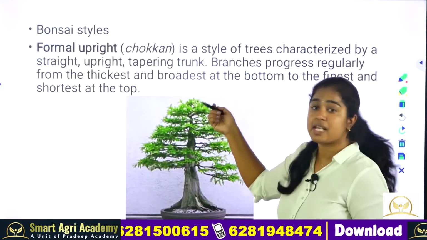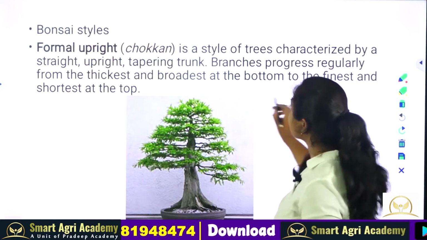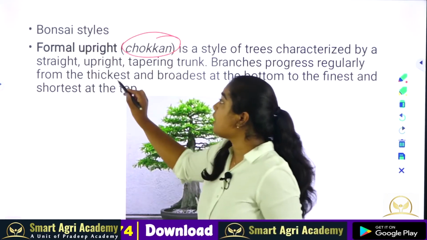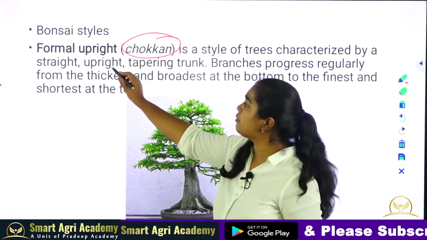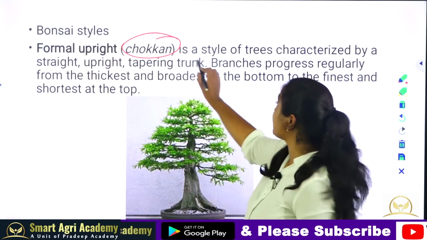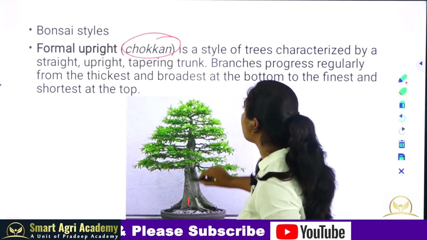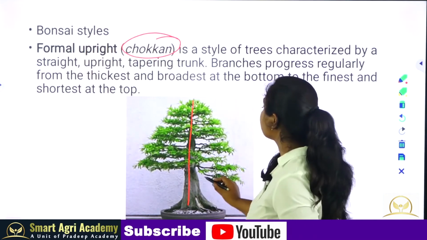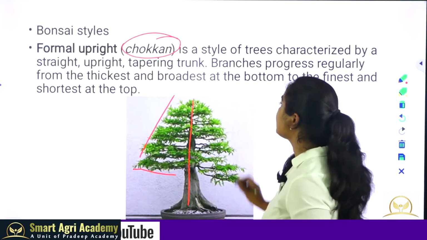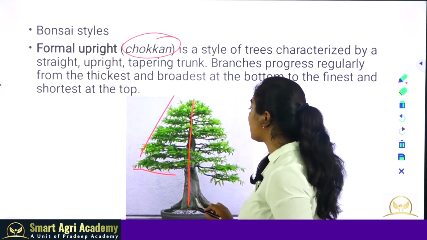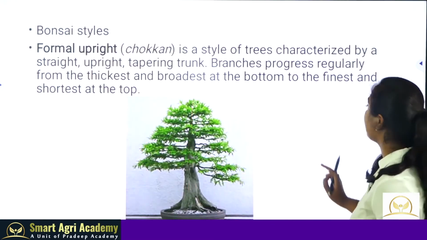Now let us see the bonsai styles. There are different styles of bonsai. The first one is formal upright, the other name is chokkan, and they can also ask what the other name of the chokkan style is, so we should know the common name and Japanese name also. This style is characterized by a straight and upright trunk, and the branches progress from widest at the bottom to narrowest at the top. The trunk will be straight without any tapering or bending. This is the upright style.